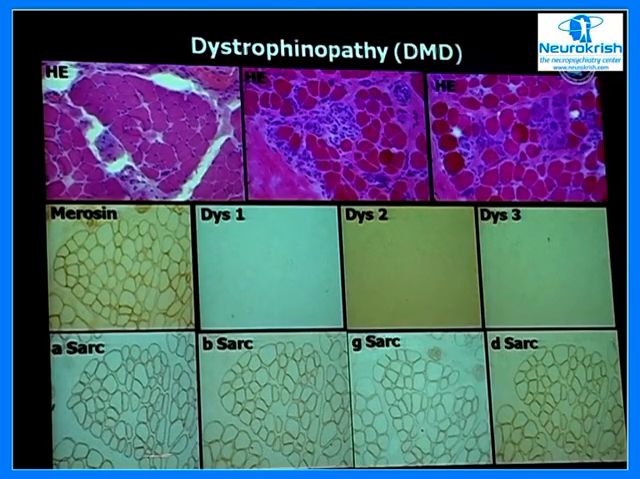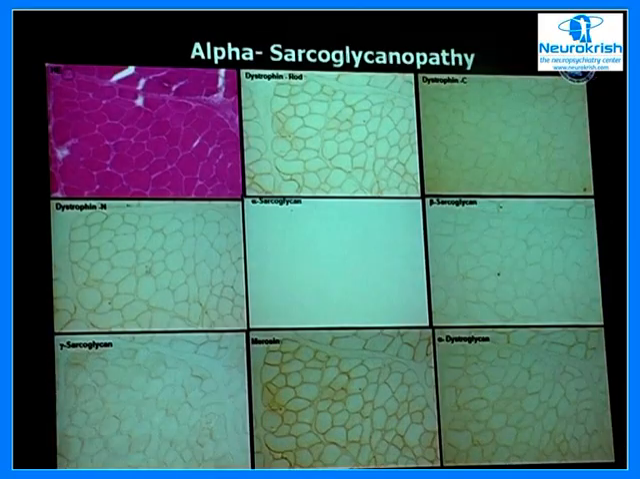You have to do dystrophin. You also have to do the panel of sarcoglycans along with merosin. Now this we always add to the panel because it will tell you the integrity of the membrane. Since this is present outside, in the extracellular protein, if it is positively labeled like this, you know the integrity of the membrane is maintained.